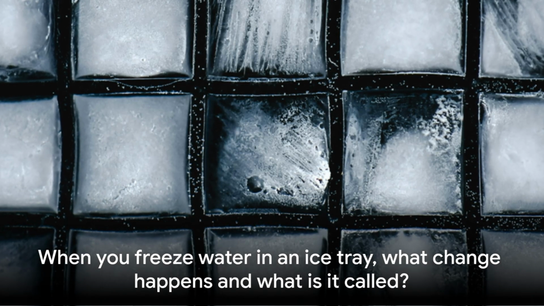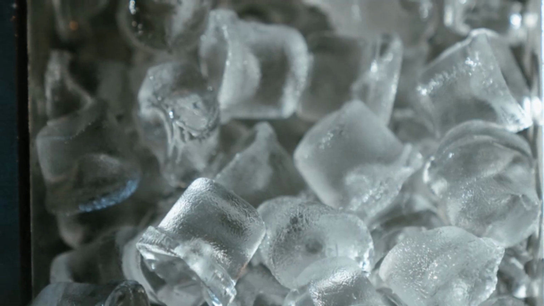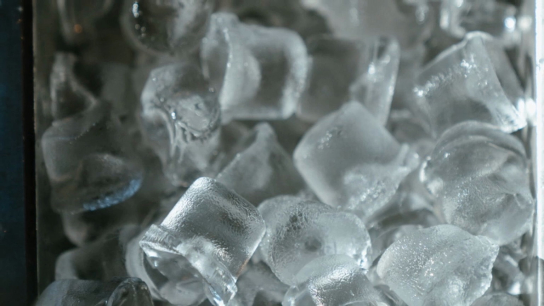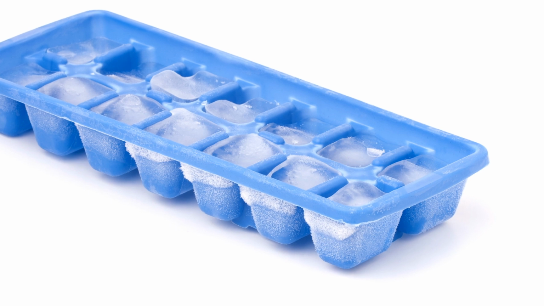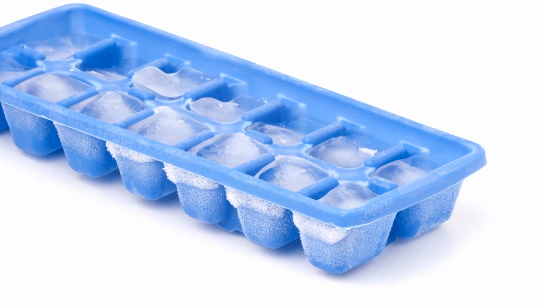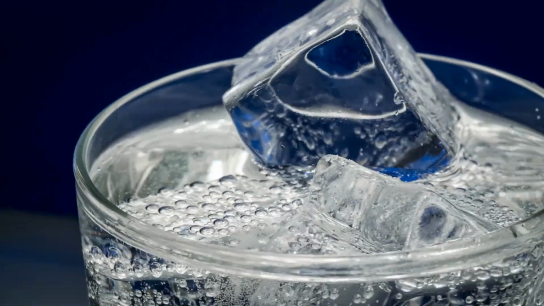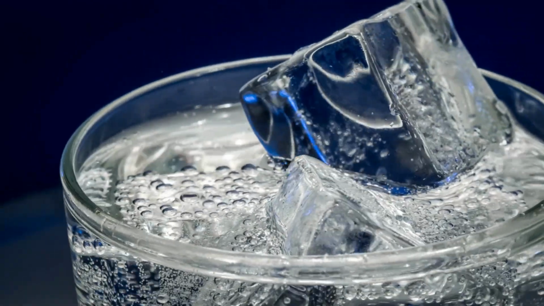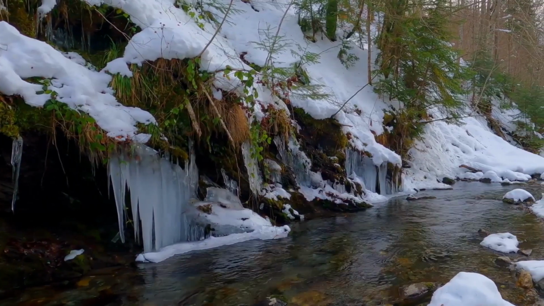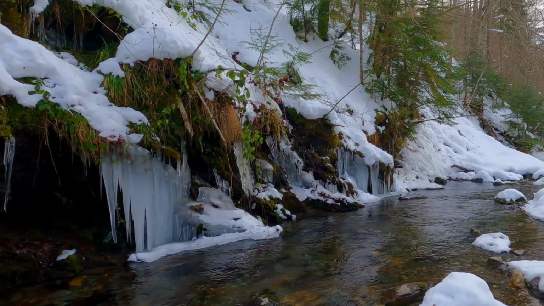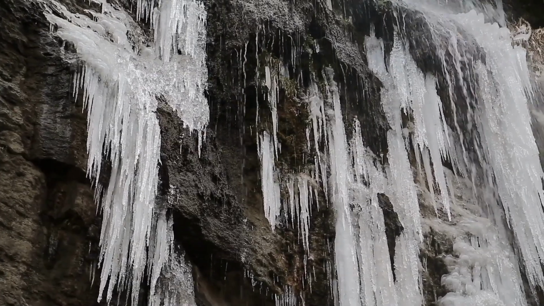Now let's move on to the next question. When you freeze water in an ice tray, what change happens and what is it called? When you place a tray of water in the freezer, the temperature drops below 0 degrees Celsius. The water loses heat and changes into ice at a fixed temperature. This change is called freezing. You will see this happen in nature when ponds or puddles freeze in very cold places like mountains during winter.